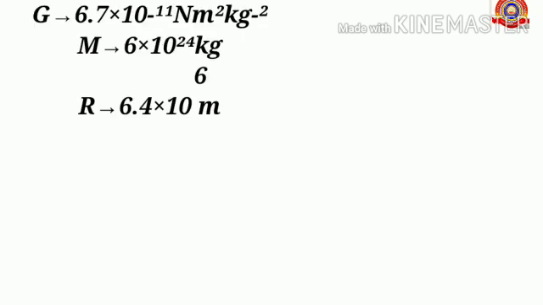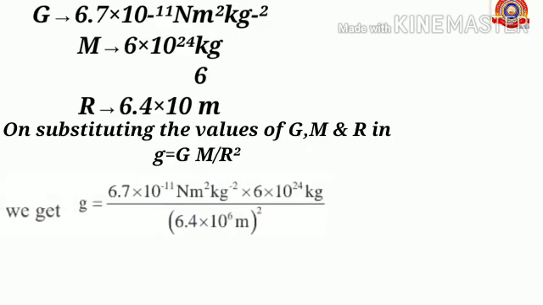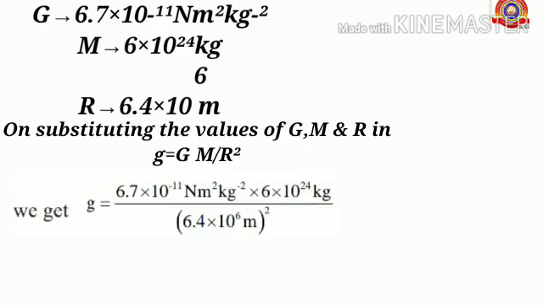Next, we are going to find the value of acceleration due to gravity, small g. We already know the values of the gravitational constant G, the mass of the earth and the radius of the earth. On substituting the values of G, M and R in the equation g equals G M divided by R square, we will get the answer 9.8 meter per second square.